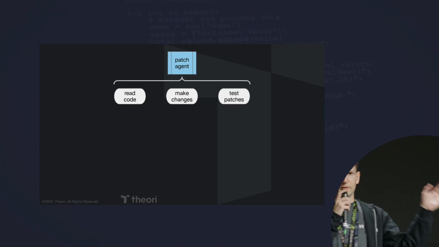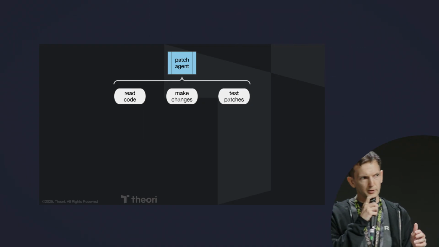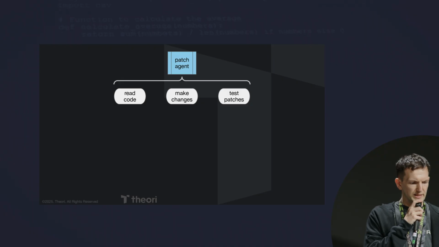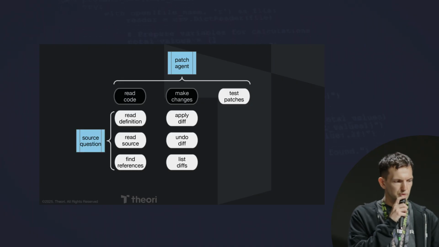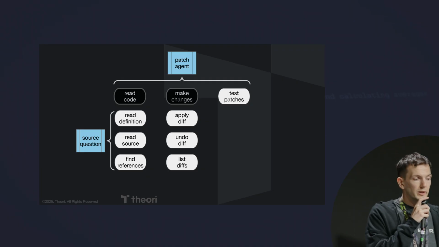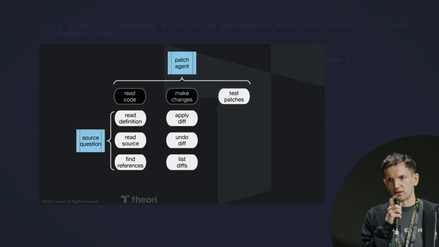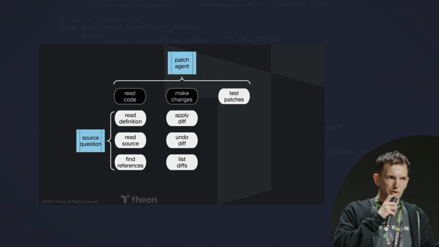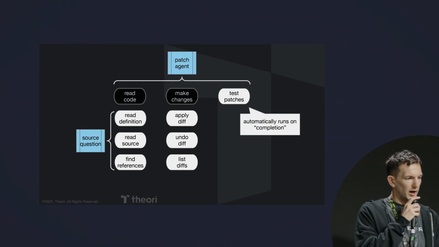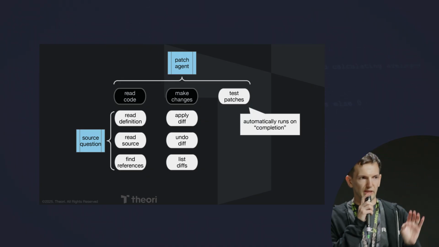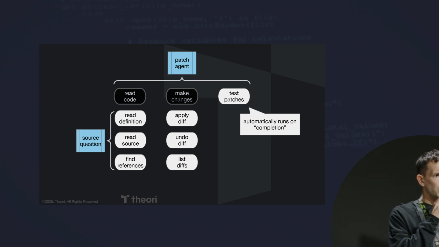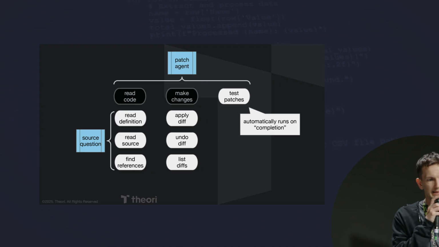We basically have a few different categories of tools available to our LLM agent. These are further broken down. So our patching agent can read code, it can make changes, and it can test patches. And if you've ever used anything like this, test patches is a little bit scary as a tool. Yes, it can test the patches if it wants, but we also automatically test the patches, right? You want to do all of this automatically if you can.